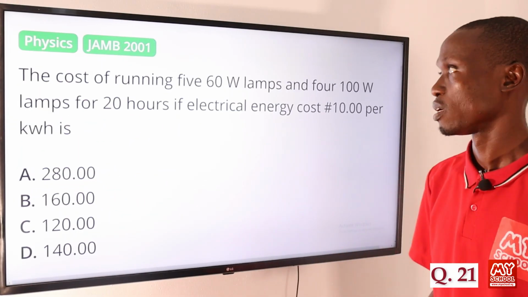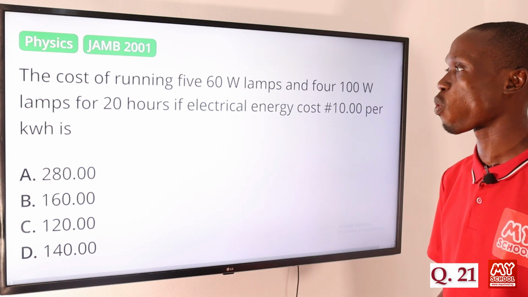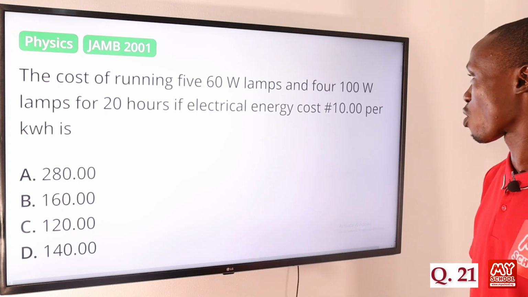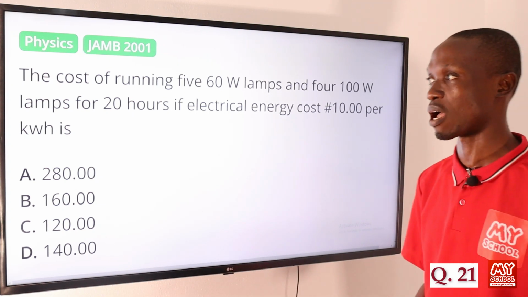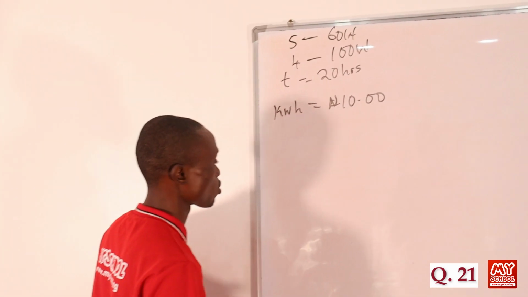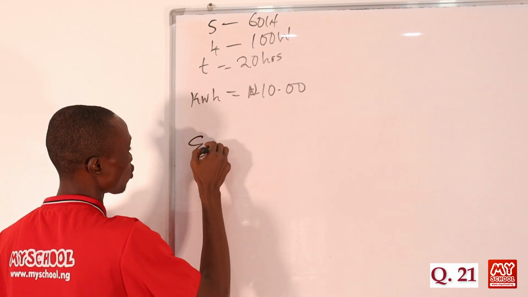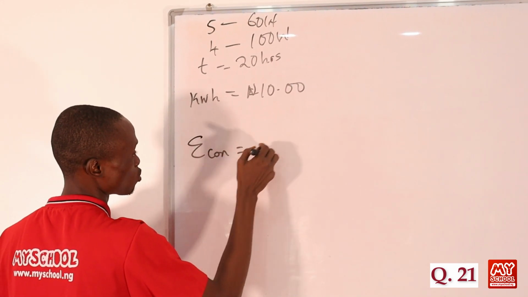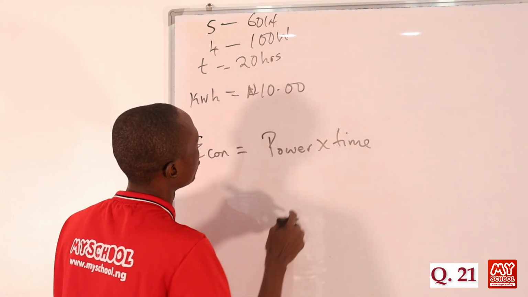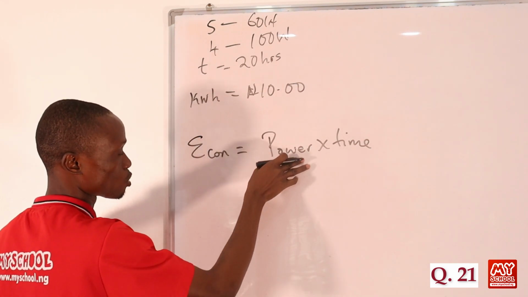Question 21. The cost of running 5 60-watt lamps and 4 100-watt lamps for 20 hours, if electrical energy costs 10 naira per kilowatt hour, is. So let's return back to the board to provide the answer to this question. So basically, know that energy consumed is equal to power times time. Okay, so here first of all, of course, the power must be in kilowatts, not just in watts.